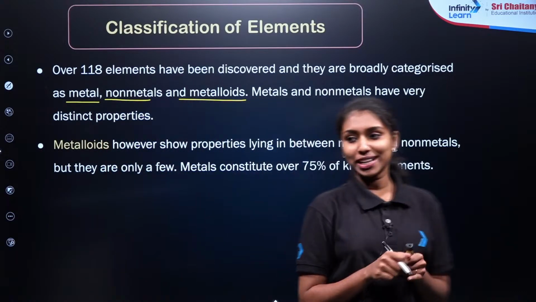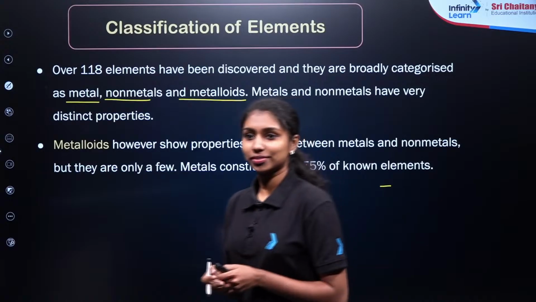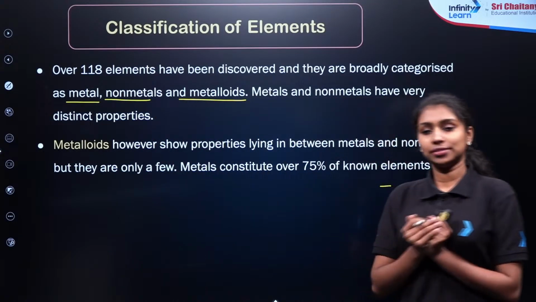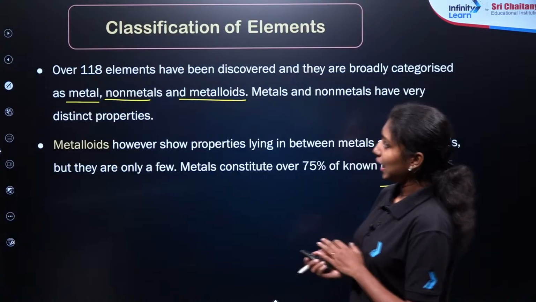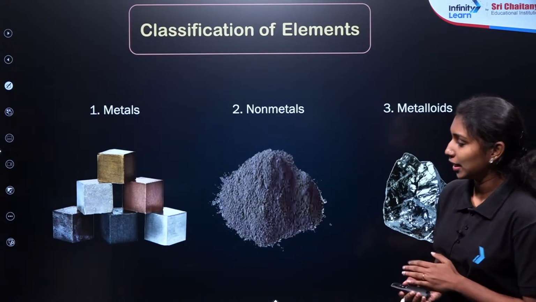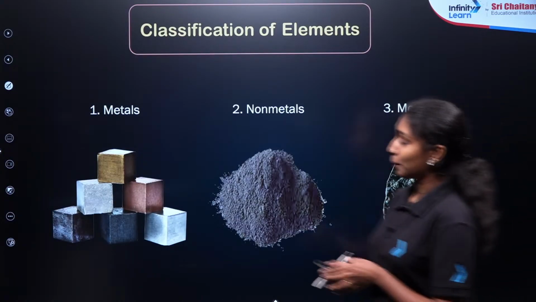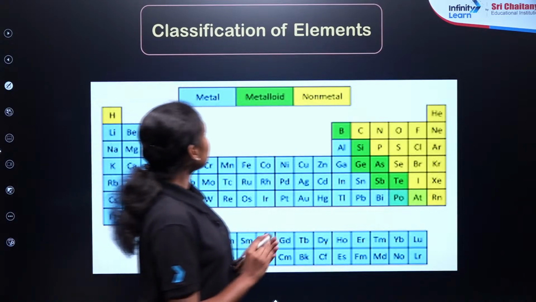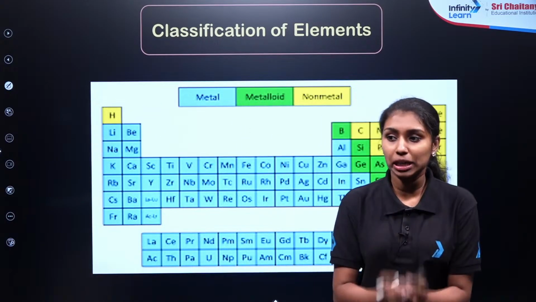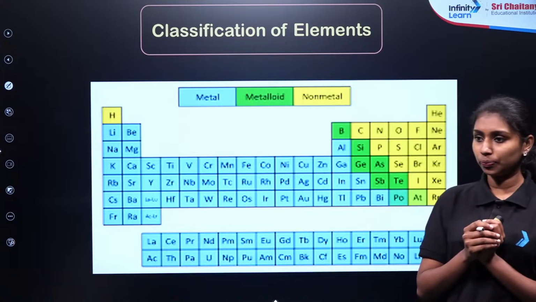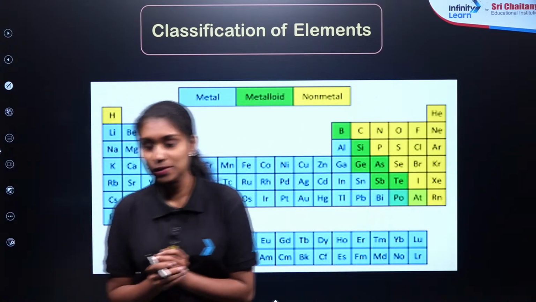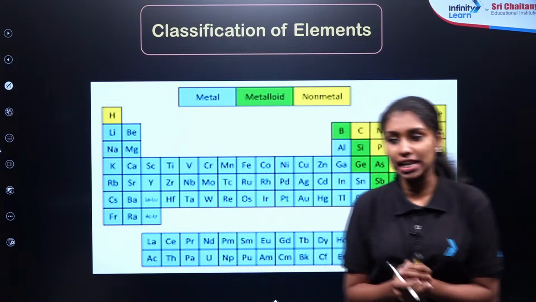Now let us see. These are just picture representations for the metals, non-metals and metalloids. If you look at the classification of elements in the periodic table, there are also noble gases as a fourth classification.